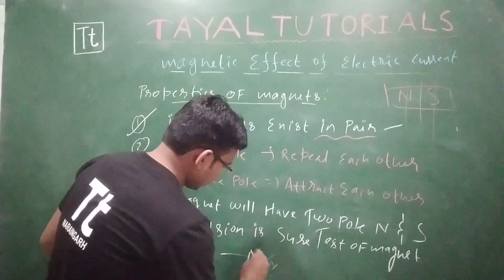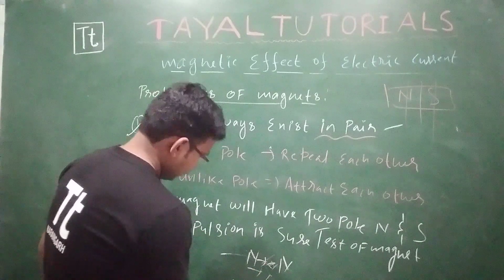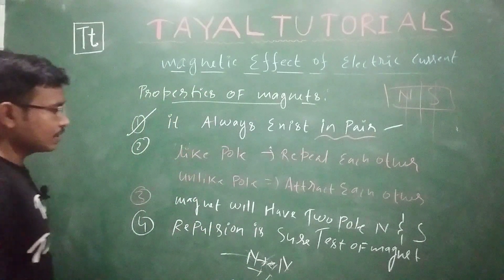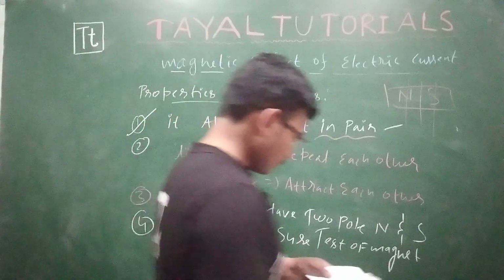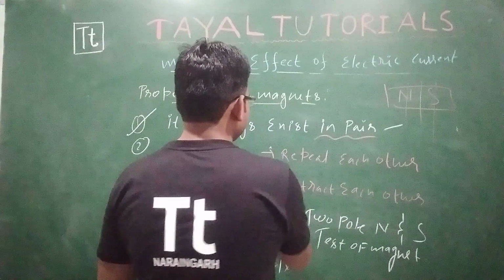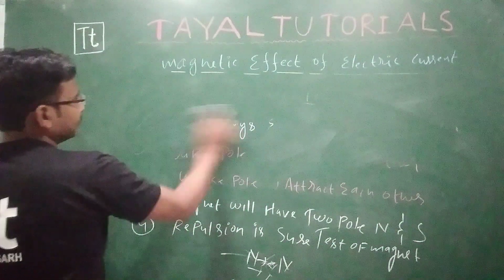Similarly, if north is coming here, north is coming here, so it will definitely repel each other. So this is your repulsion as a test step for your magnet. Next we will start moving towards the magnetic field and field lines. What are the magnetic field and field lines? Let's start.